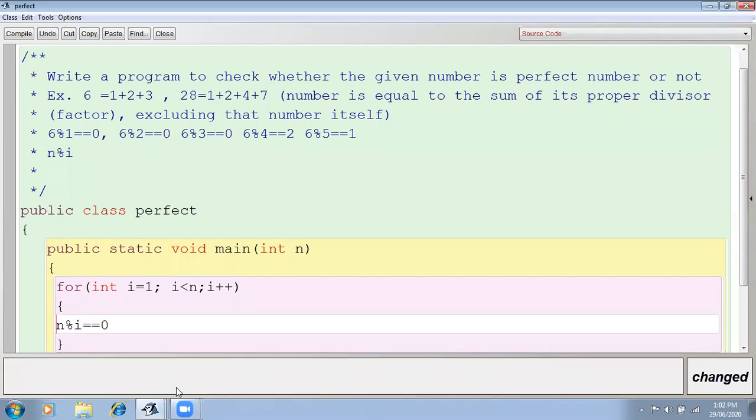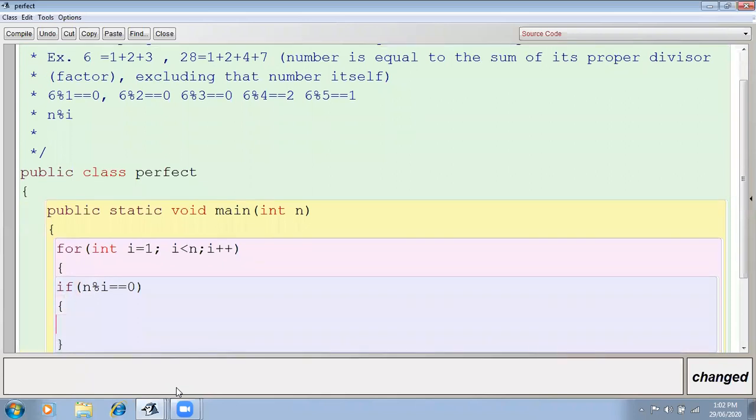So here I can write if n mod by i equals 0, means if this i is a factor, then what I have to do? I will perform the sum. So sum equals sum plus i. You can write it in the shorthand form also: sum plus equals i.